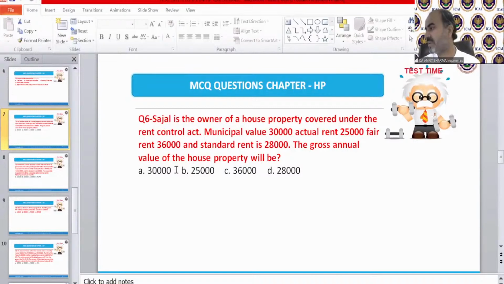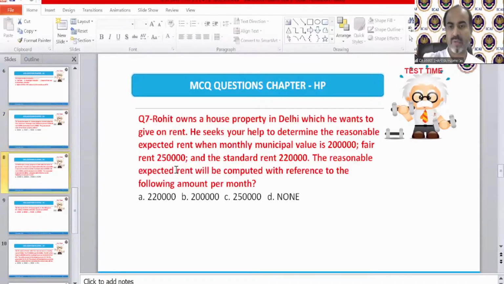Send me the correct answer. Let me see how many of you are attentive. Question number 6. The correct answer is D. That is 28,000. Well done. Those who have sent the correct answer, very good, Renu. Very good, Nikita.